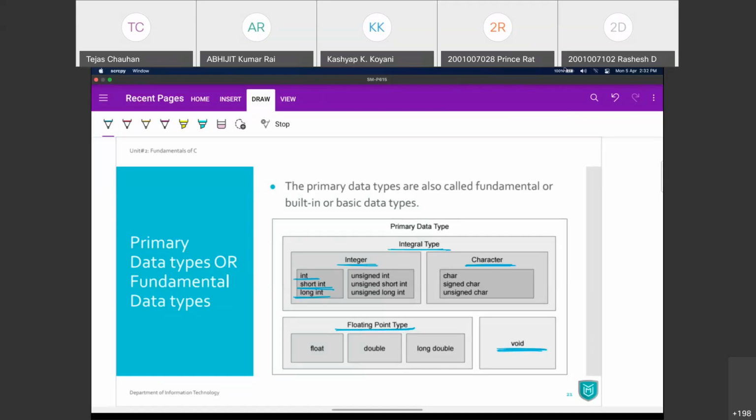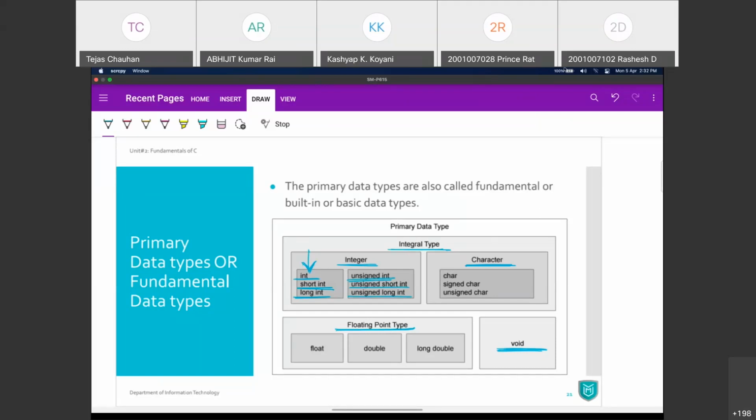All these int, short int, and long int are signed values, positive and negative. If you just want to have positive values, then explicitly you can say unsigned integer. So it is always going to be positive, 0 and forward direction. So unsigned integer, unsigned short integer, unsigned long integer, and so on. These are the integer data types.